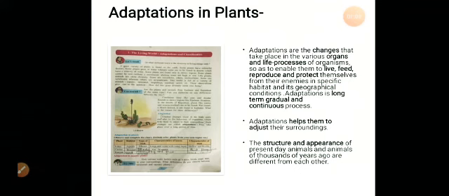Some are unicellular, that is single celled, and some are multicellular, that is many celled. Some are vertebrates which have a vertebral column, and some animals are invertebrates, they do not have a vertebral column. Now, there is a variety of animals such as aquatic, terrestrial, amphibian, reptilian, and aerial.